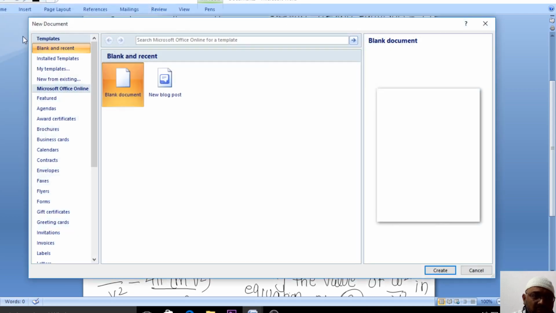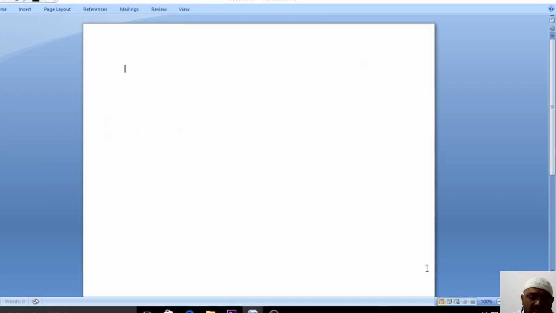Okay, so what was our equation? Del square psi plus 4 pi square m square v square by h square into psi is equal to 0.